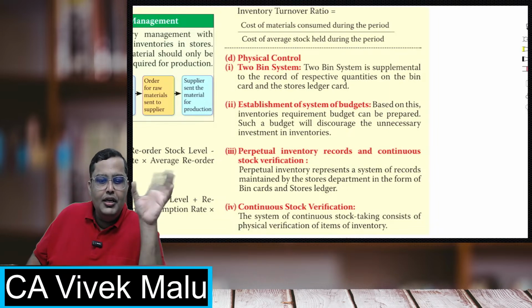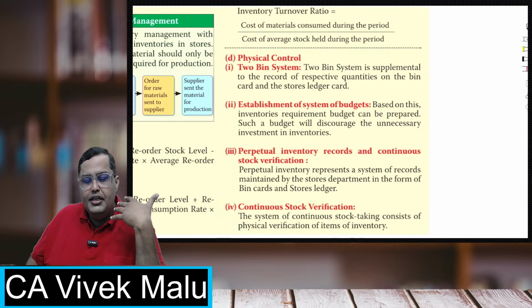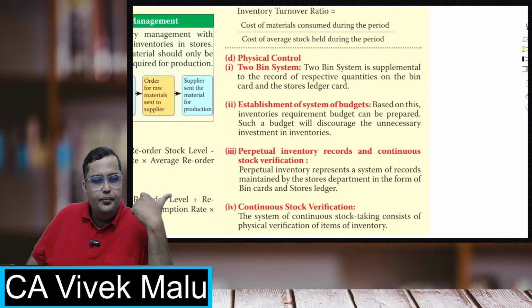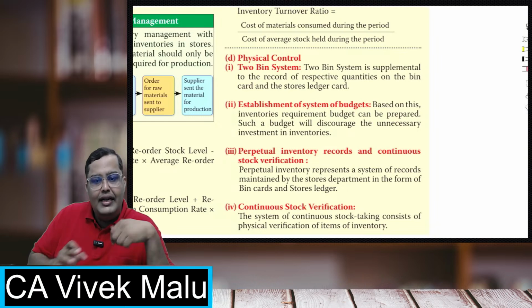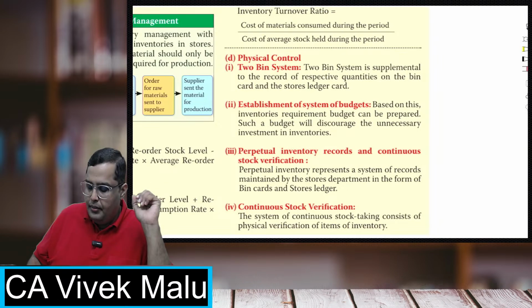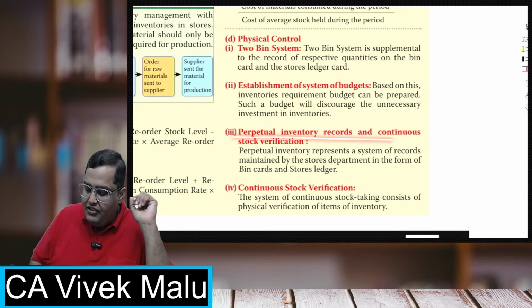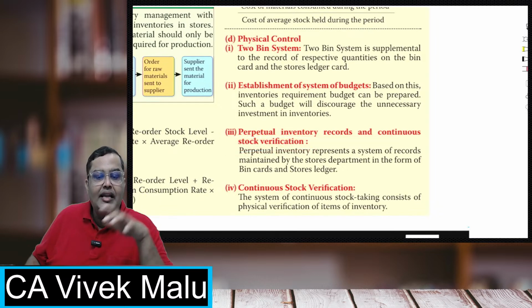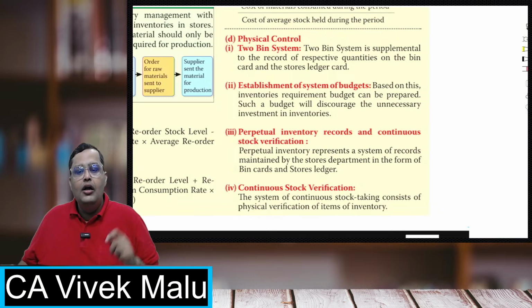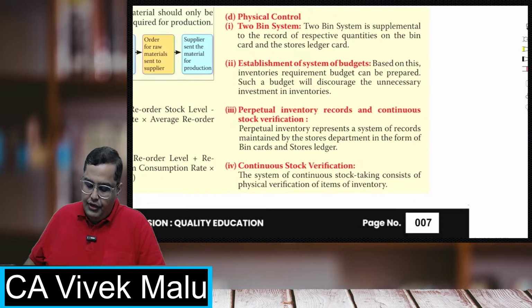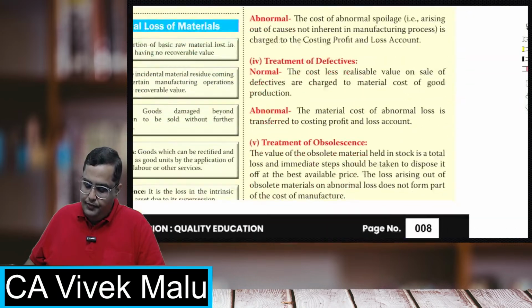When the other container gets exhausted and I take out the second container, that is the reorder level, and we have to make another order. Perpetual inventory records basically means maintaining the stores ledger and maintaining the data of stocks at each and every receipt and purchase. So that is the perpetual inventory system.